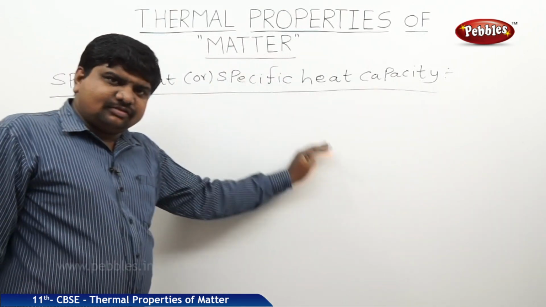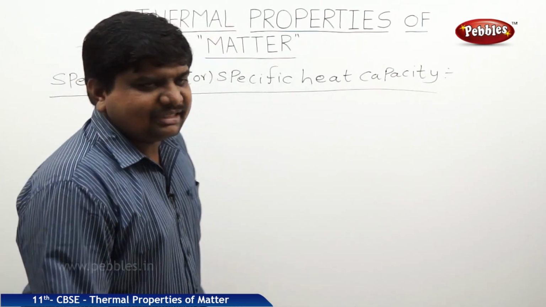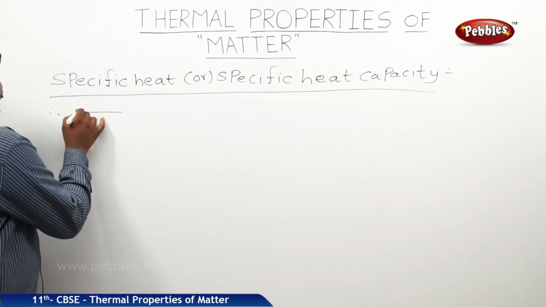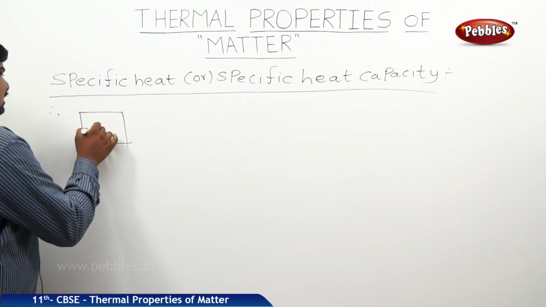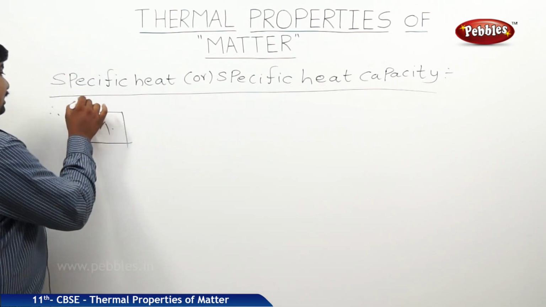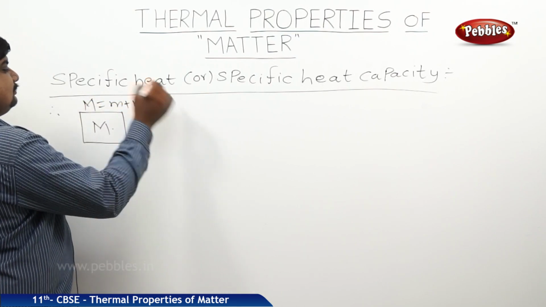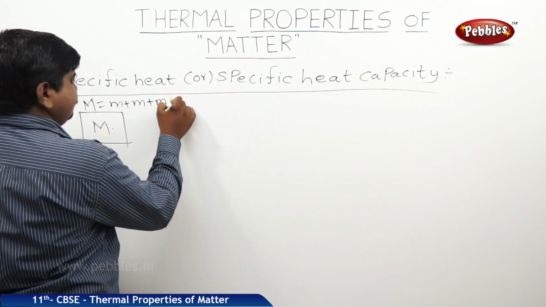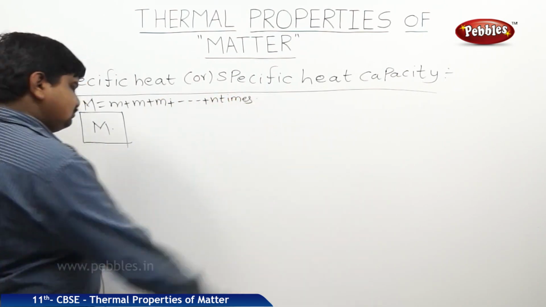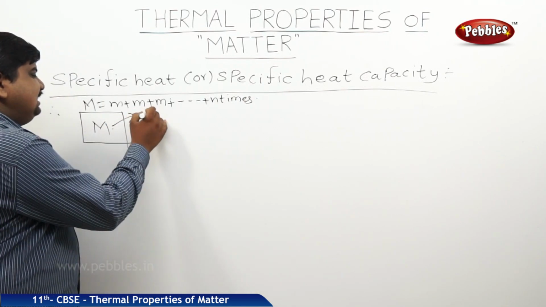The definition of this concept is also simply the same as heat capacity or thermal capacity, but what is the difference? Take a body, it has some mass capital M, where capital M is the sum of many small m's, continued n times. Its temperature initially is at room temperature.